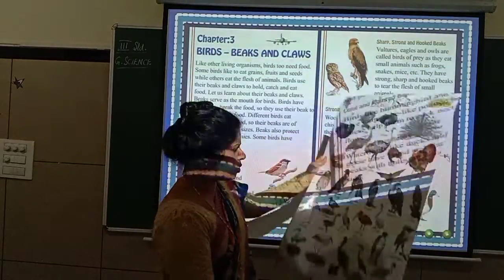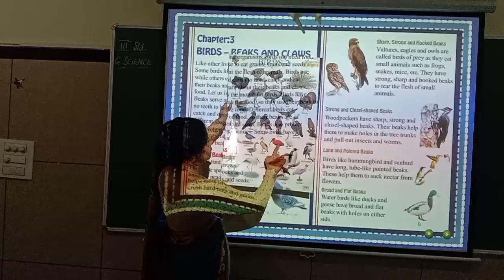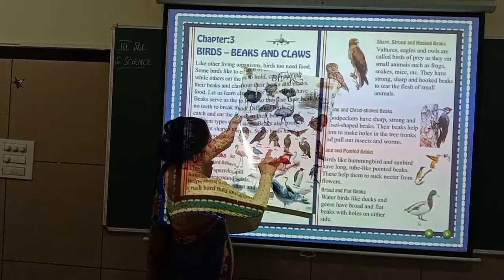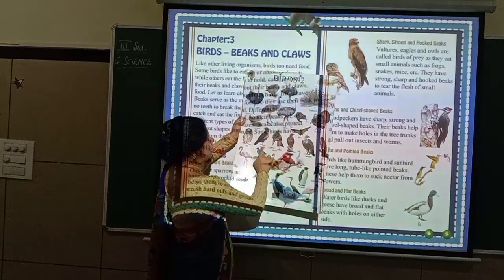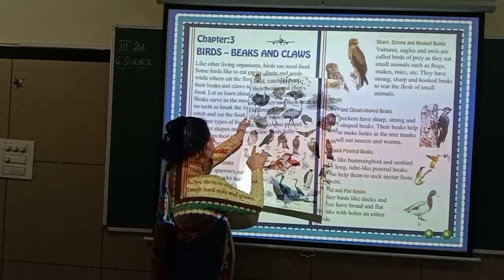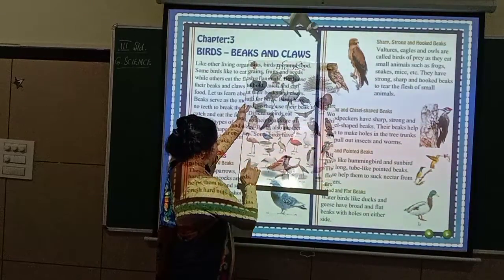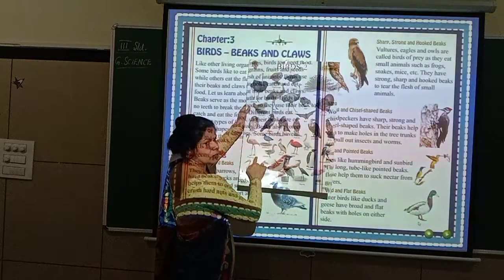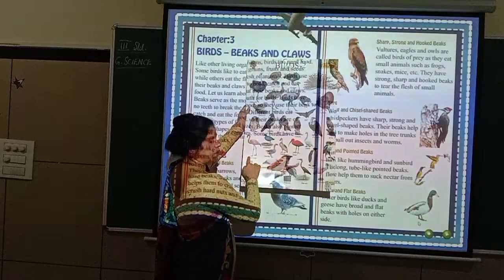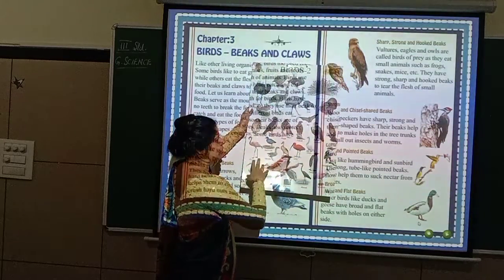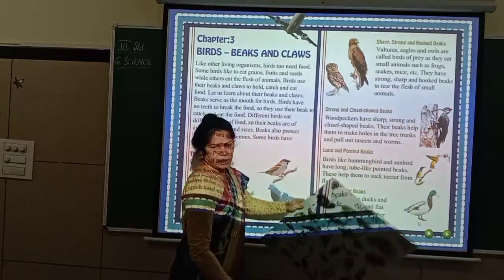Beaks and claws also you can see. You see the legs. See here how it is. The nails you see are very sharp, isn't it? Hawk, eagle also are very sharp. Owl also very sharp. You can see that. And these are webbed feet. Especially the water birds will have webbed feet. Means there will be a web-like, net-like structure. Okay.